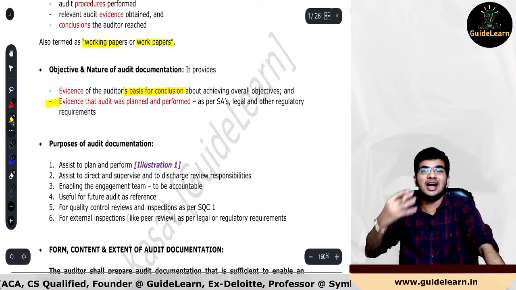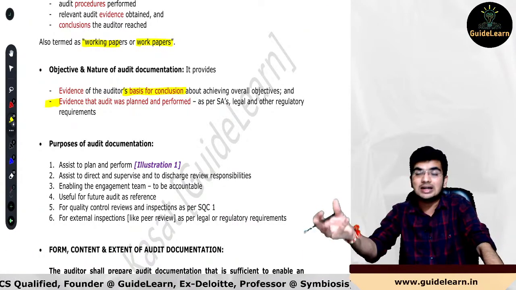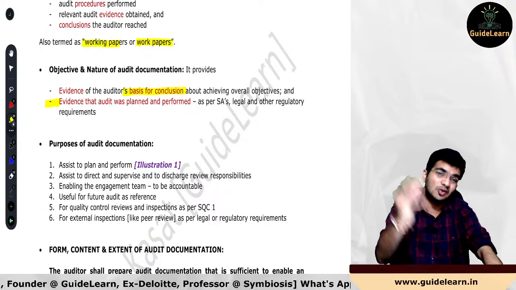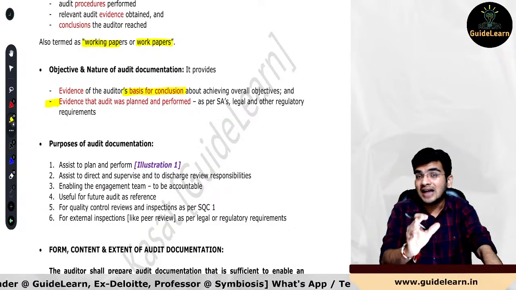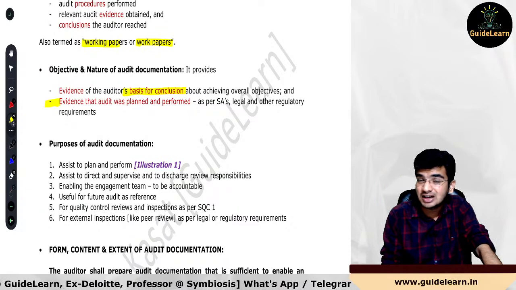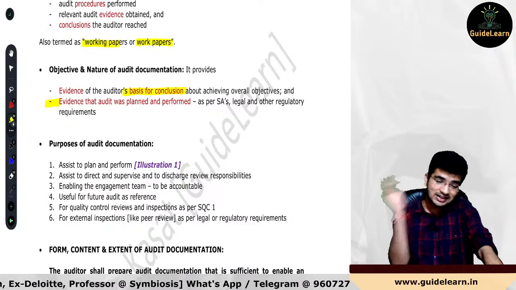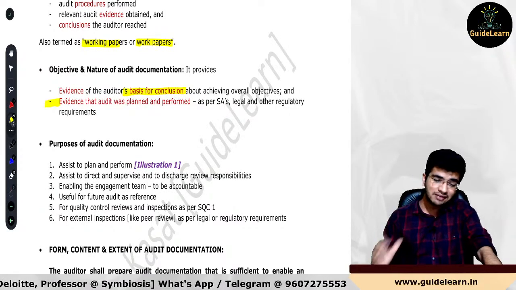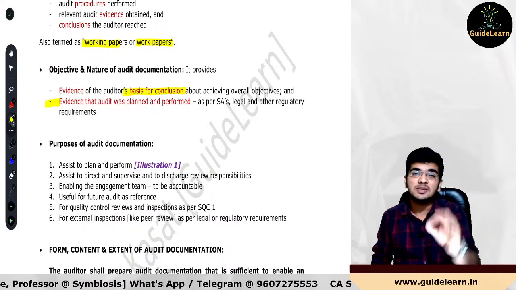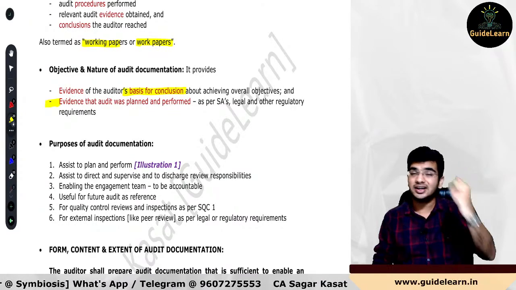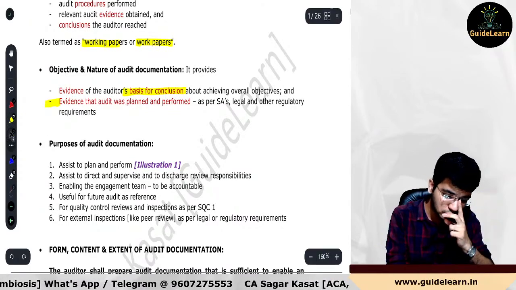Obviously, if auditor has to prove on what basis the conclusion has been arrived at with respect to certain account balance, class of transaction, disclosure, or overall FS level, so that will be proved based upon your audit documentation as an audit evidence. And next, evidence will be for that audit was planned and performed as per the standards on auditing, legal and other regulatory requirements. So you have the RTP question over here.